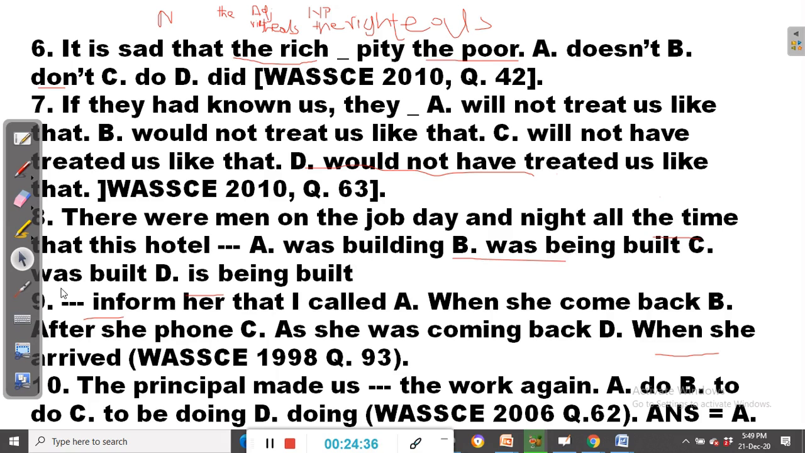All right. So number 9, dash inform her that I called. A, when she come back. B, after she phoned. C, after she was coming back. D, when she arrived. Now, when she comes back, let's actually correct this, because there is supposed to be an s here, since we are talking of the third person. Okay, so let's get it right.